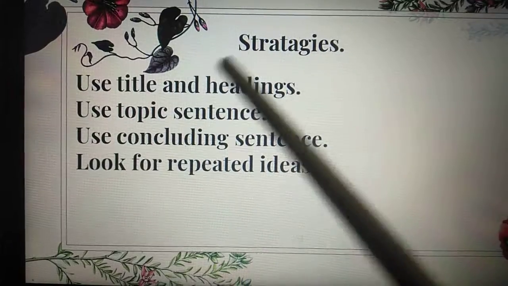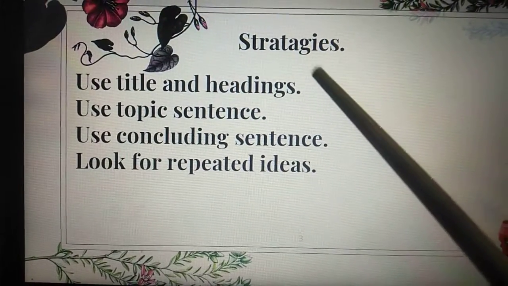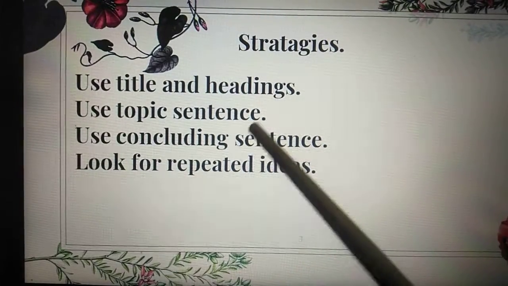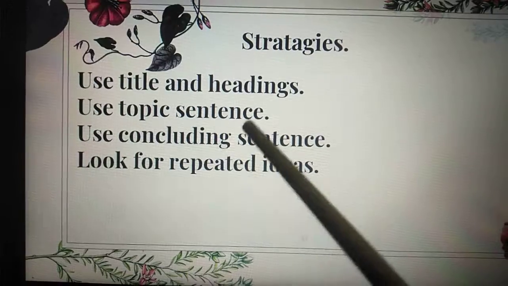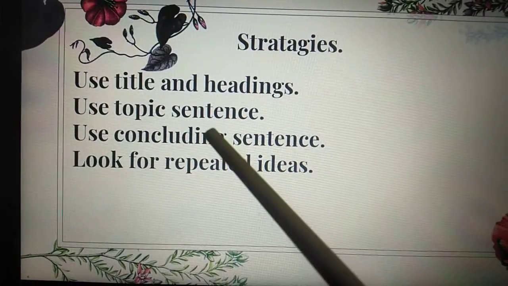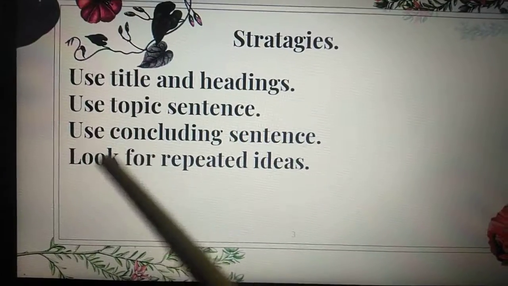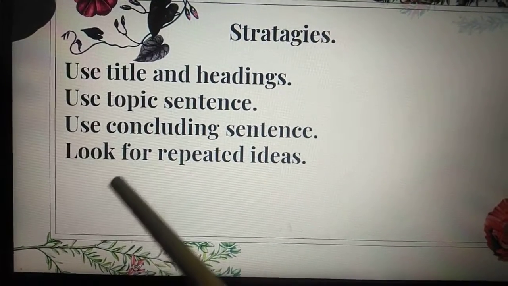First of all, you can understand the main idea of the poem by reading its name. For example, the name of this poem is The Lighthouse, so you can understand that the writer is writing about a lighthouse. Use the topic sentence, the first sentence of the poem. Use the concluding sentence, the last sentence of the poem.